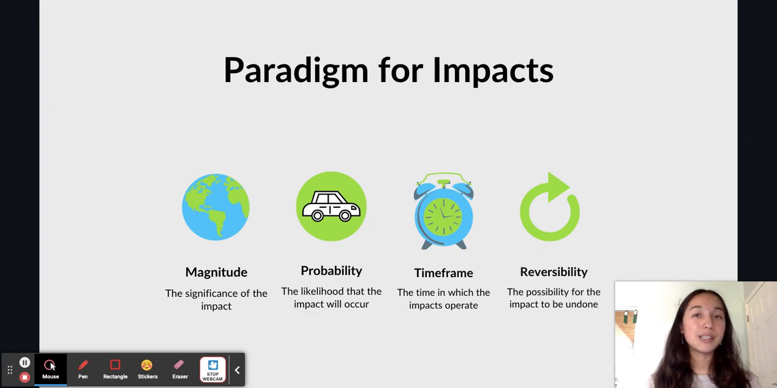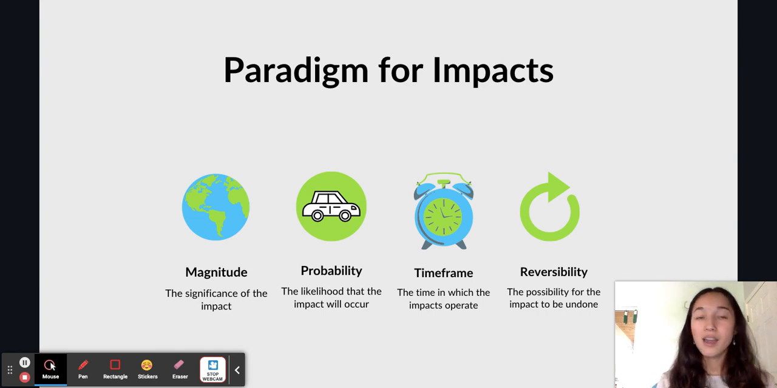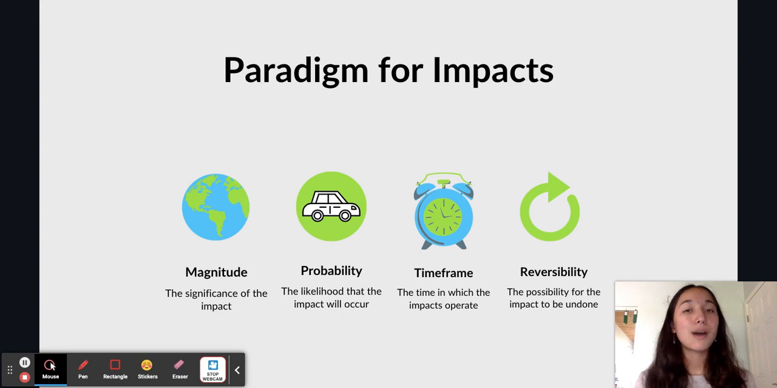There are four different ways that you can weigh impacts: magnitude, probability, time frame, and reversibility. Let's begin with magnitude, or the significance of the impact. My impact outweighs my opponent's impact on magnitude because my impact is more significant. The second is probability, or the likelihood that the impact will occur. One could argue that my impact is more important than my opponent's impact on probability because mine is more likely or more probable.